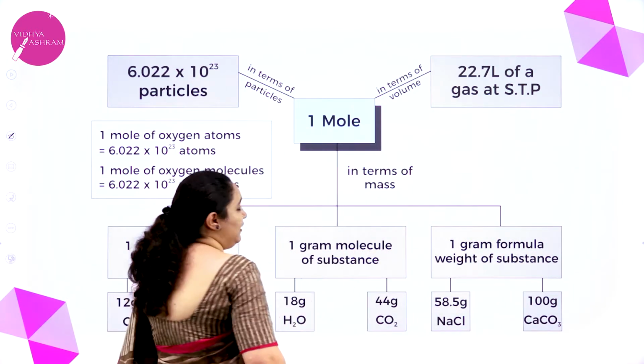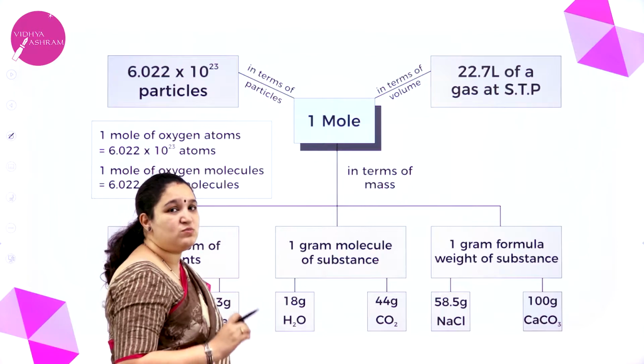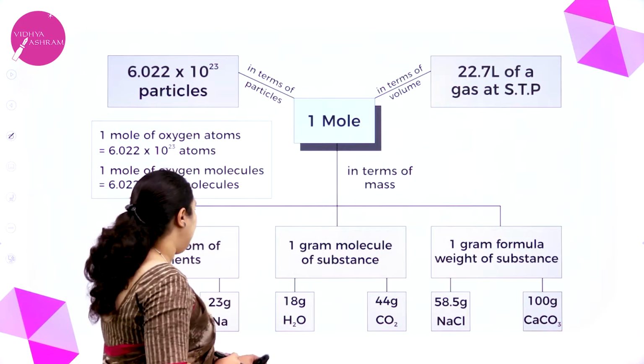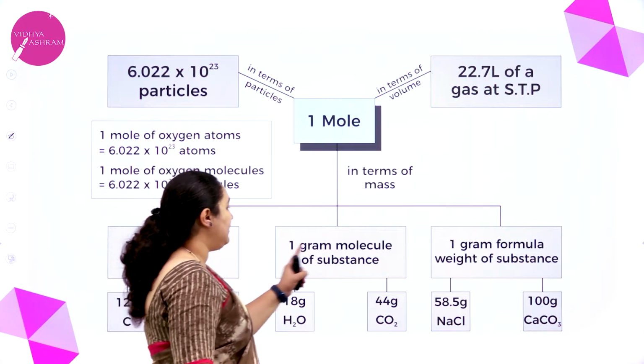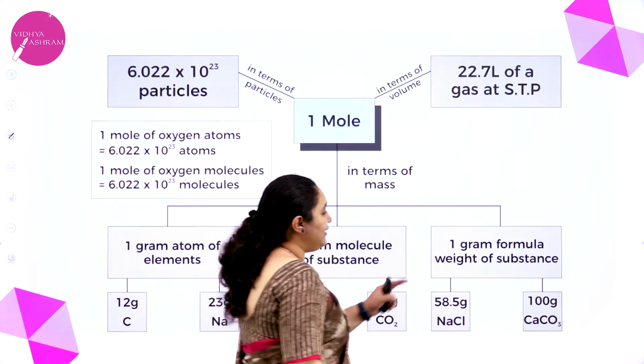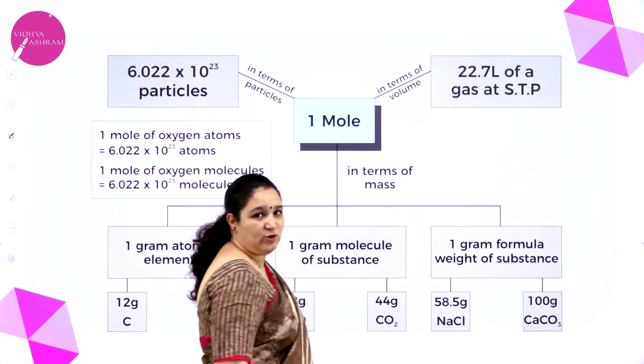See, 1 mole, if I am talking in terms of mass, can be 1 gram atomic mass of an element, 1 gram molecule of a substance, or even 1 gram formula weight of a substance.